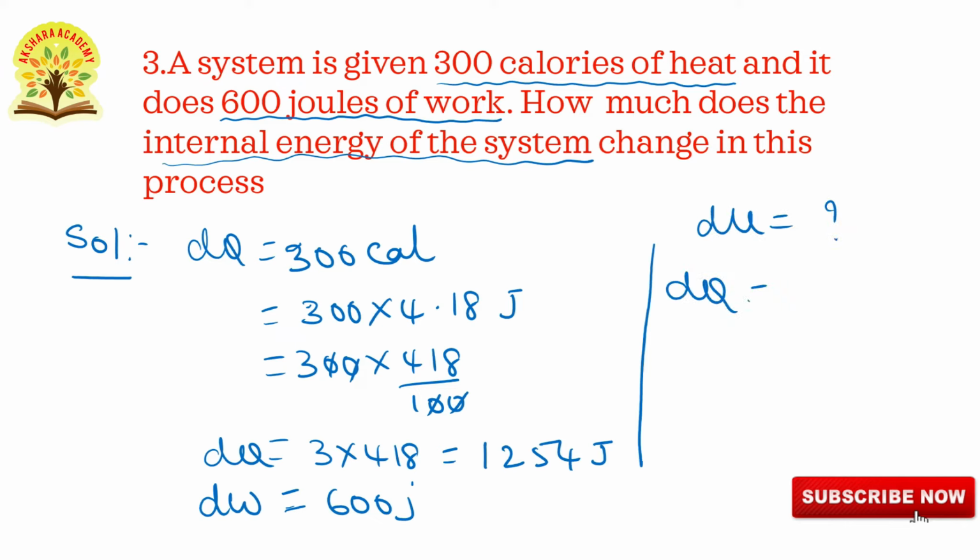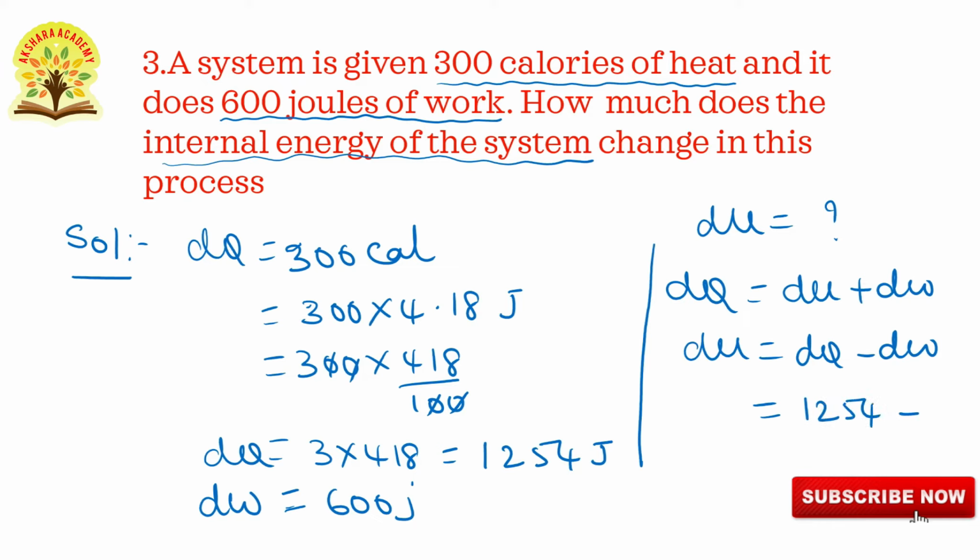From the first law of thermodynamics, dq is equal to dU plus dw, so dU is equal to dq minus dw, that is equal to the dq value we are getting, 1254 minus 600. After subtracting we are getting 654 joules. This is the value of internal energy. So the final answer is, therefore, change in internal energy is 654 joules. Next, go to the next question.